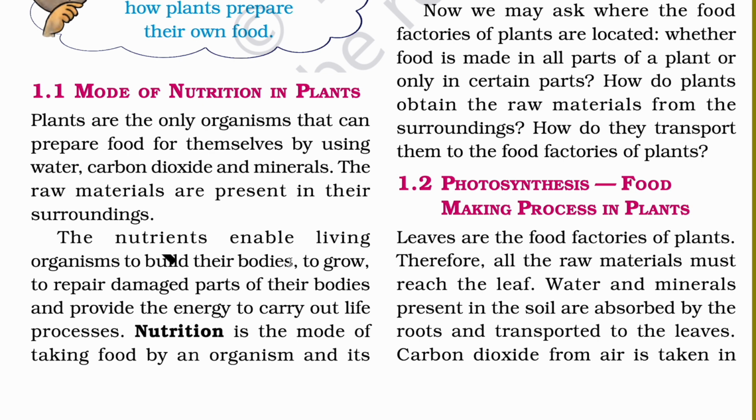First and foremost, as I am already talking about photosynthesis, in the process of photosynthesis these three things are really important. Which things? Carbon dioxide, water, minerals, and remember this thing, photosynthesis happens in the leaves.